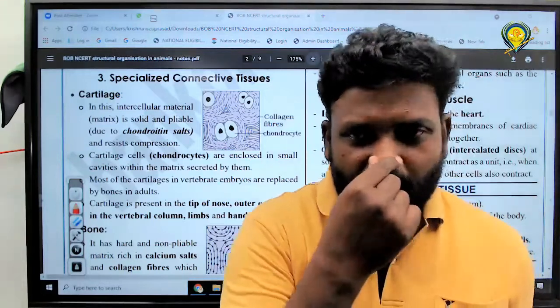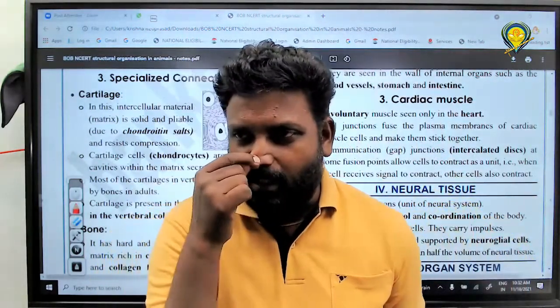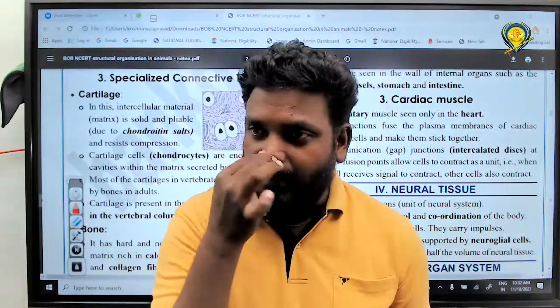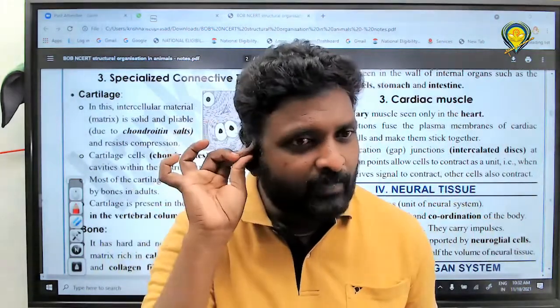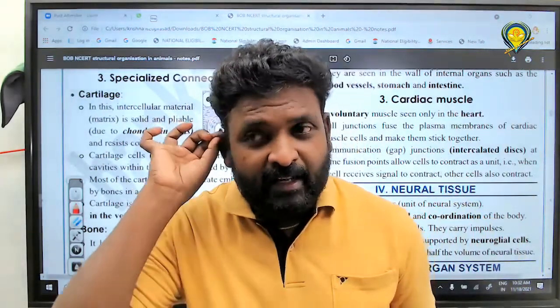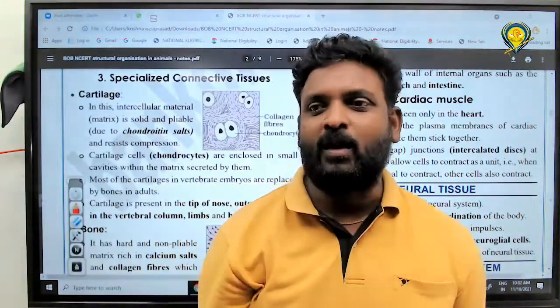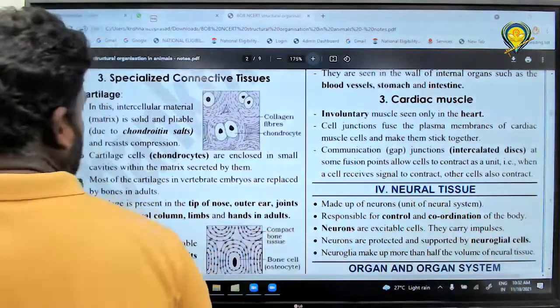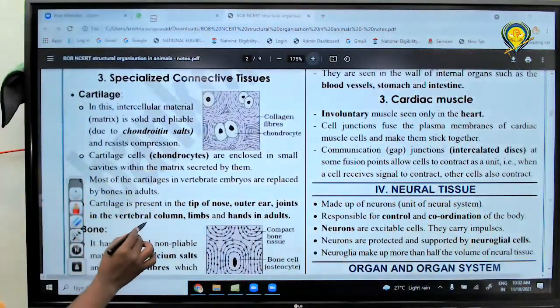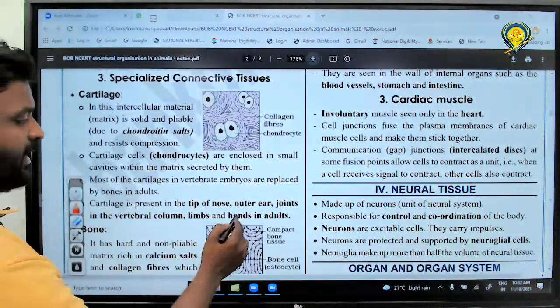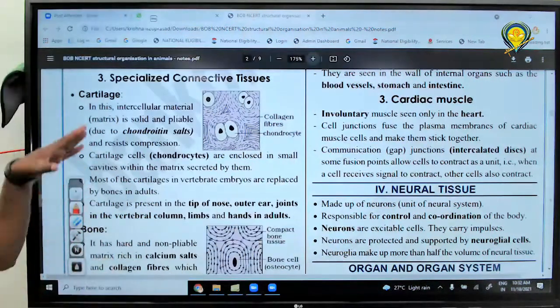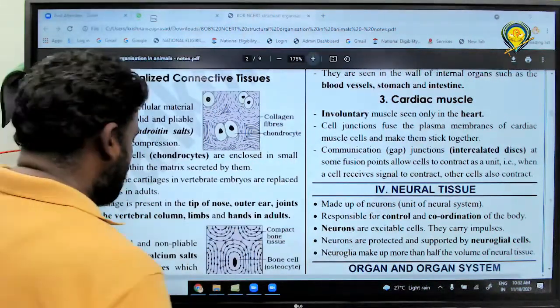See here, tip of the nose is a cartilage or not? Cartilage, but with elasticity. Right or wrong? The external ear pinna is also what? Cartilage. Tip of the nose also cartilage, right? And the remaining examples are here. Even joints in the vertebral column, right? Limbs and hands, right? All are what? Cartilage, right? I will show you how it is.